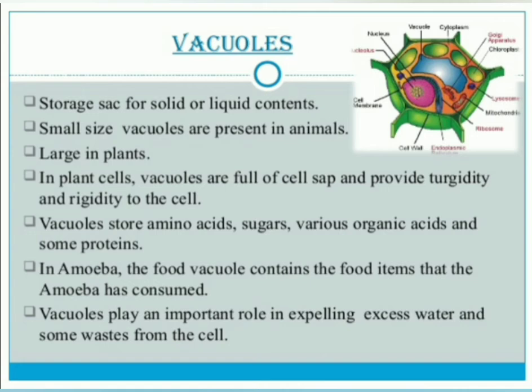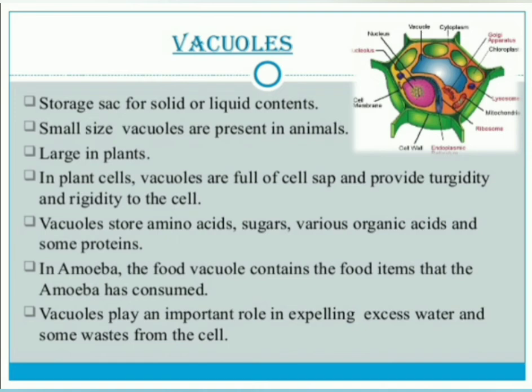Next, vacuoles store amino acids, sugars, various organic acids and some proteins. Not only these things, other things are also stored in the vacuoles.